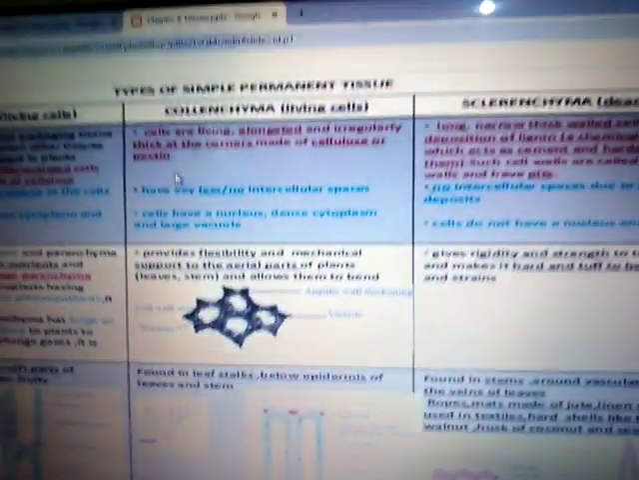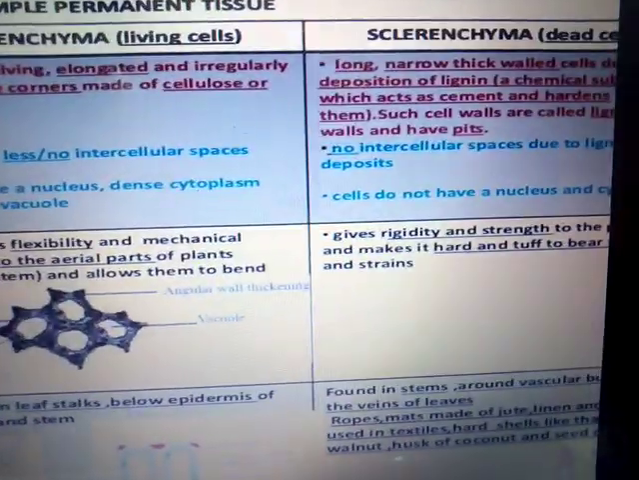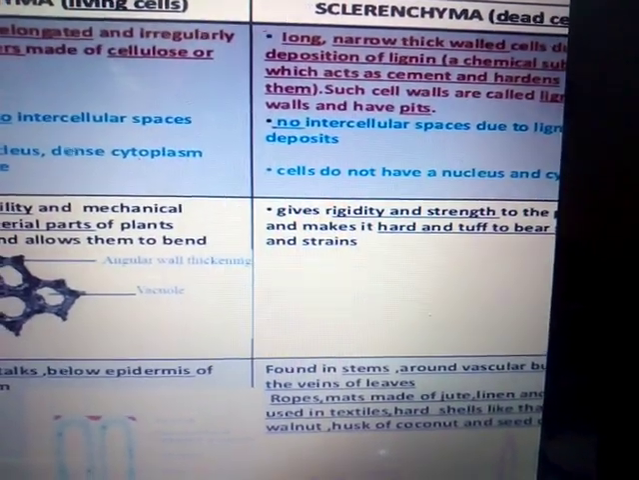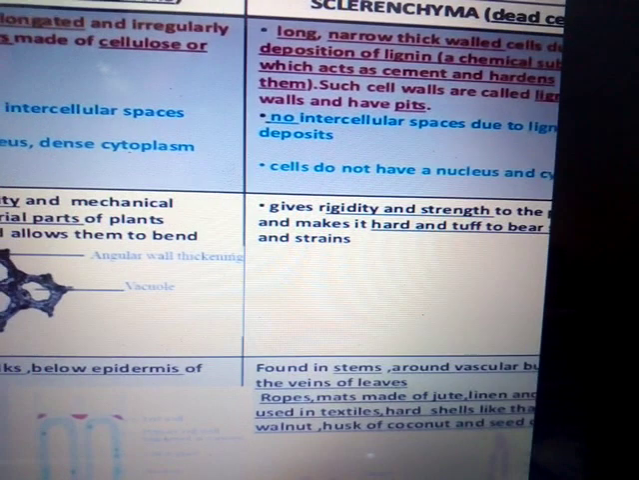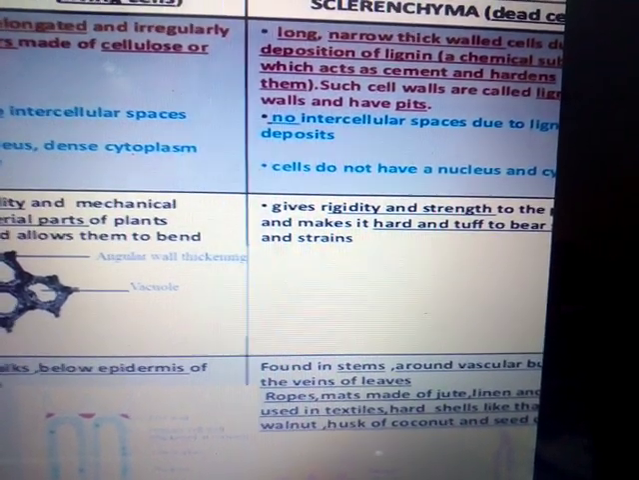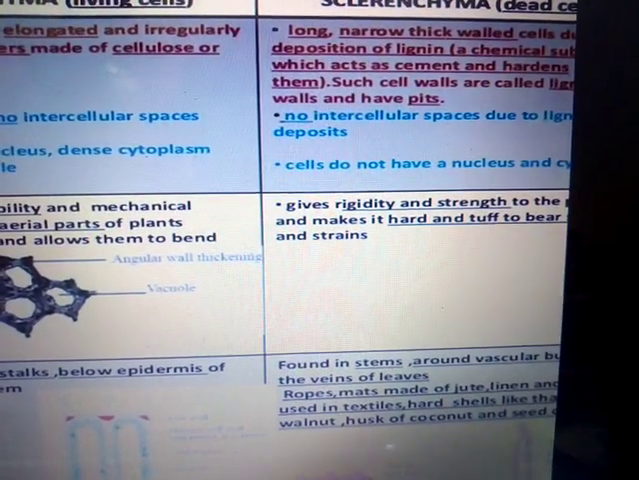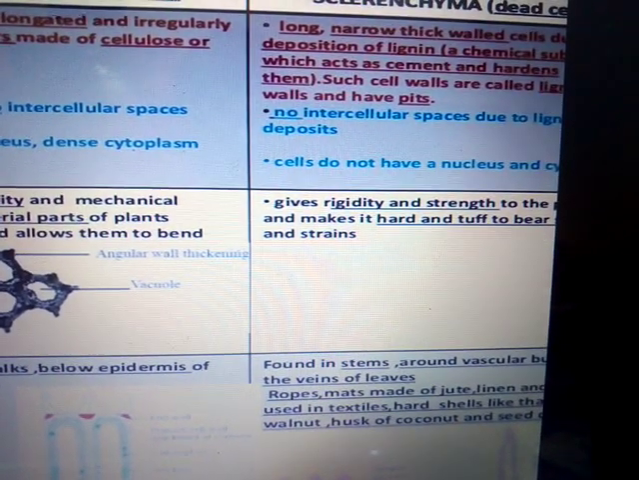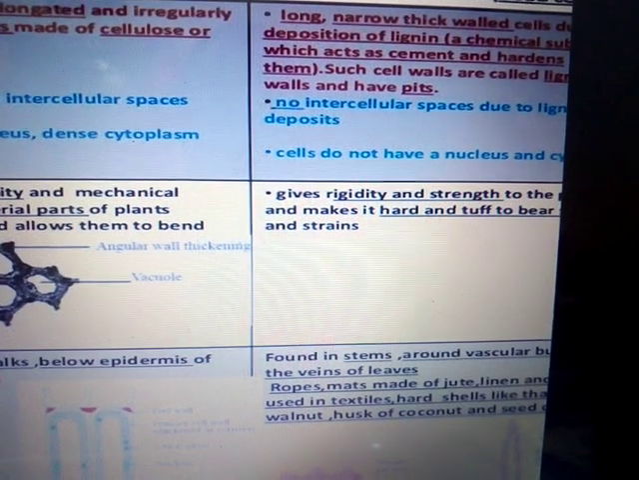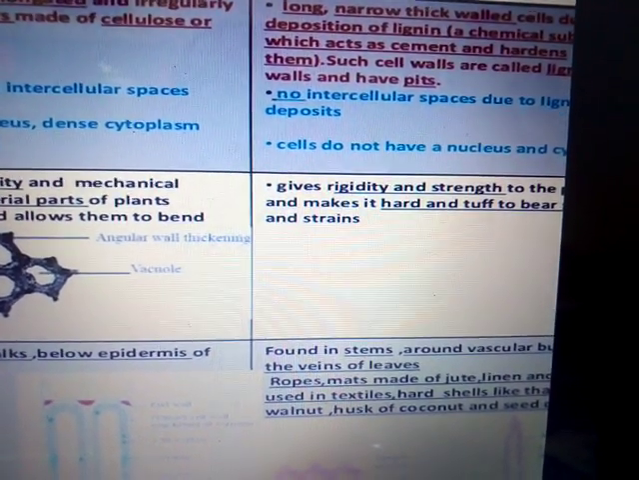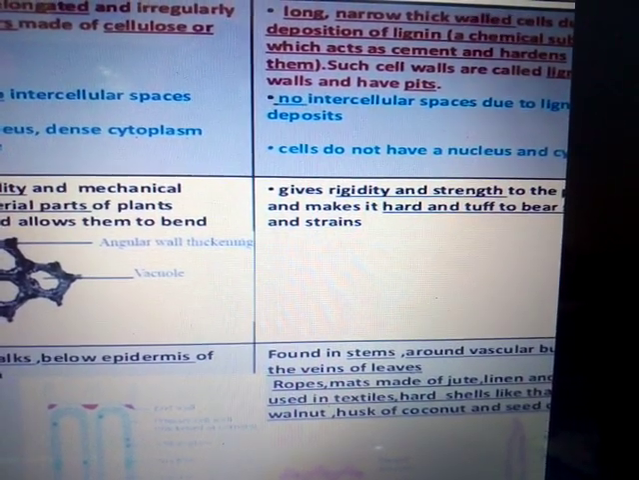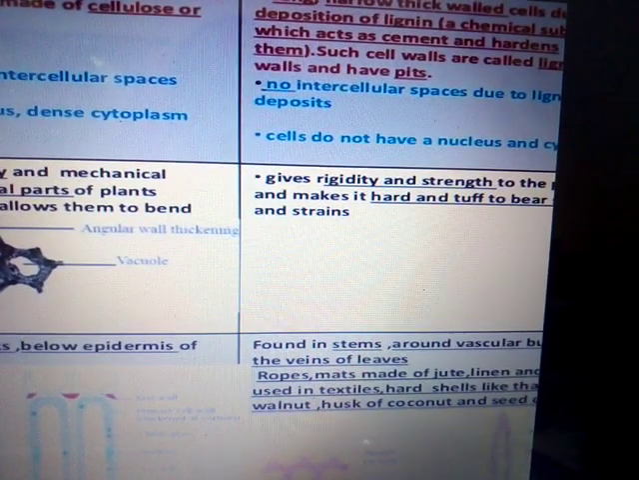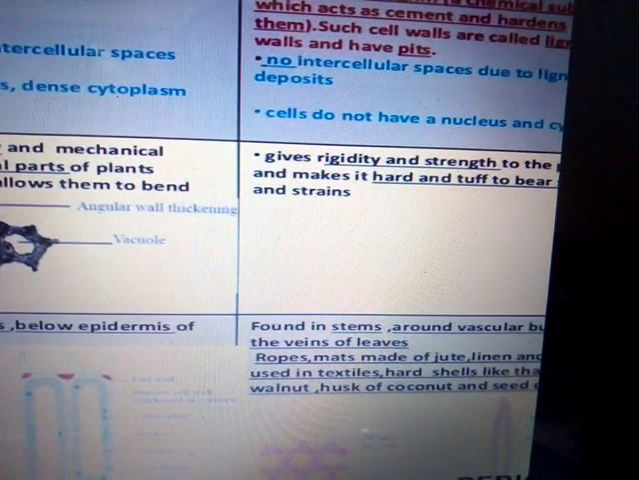Now come to the sclerenchyma. As I said earlier, the sclerenchyma is made of dead cells, so it is hard, narrow and thick walled. Since the cells are dead, there is no intercellular space at all. No intercellular space due to the higher deposition of lignin. The lignin is present in the sclerenchymatous cells, due to which it is hard. The cells do not have a nucleus because these are dead cells.